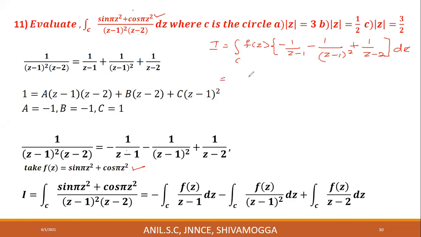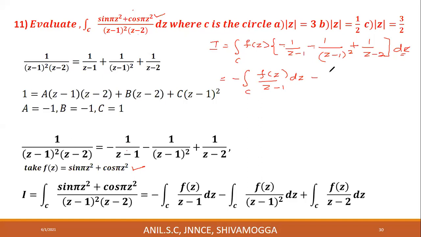Now split this integral into 3 integrals. Integral over C, minus, keep this negative sign outside, f of z into 1 is f of z divided by z minus 1 into dz.